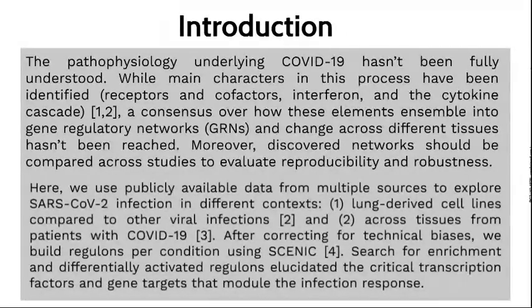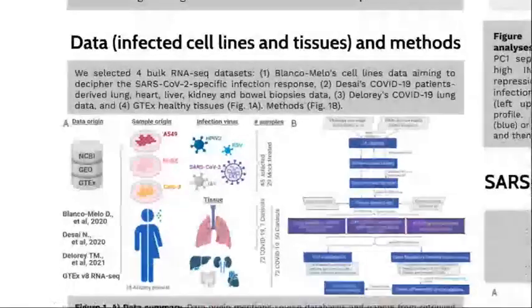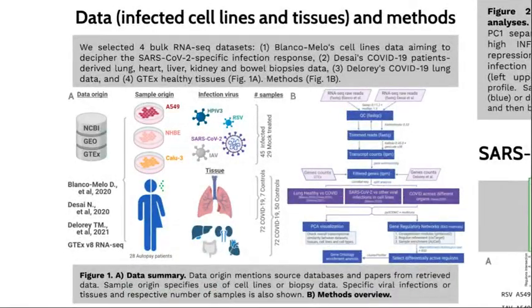Briefly, here we integrate RNA-seq transcriptomic data from different studies regarding SARS-CoV-2 infection to build regulons, disease transcription factors with their target genes, and search for differential activation. We selected four bulk RNA-seq datasets: one exploring viral infections across lung epithelial cell lines, and the others with COVID-19 or healthy tissue data.